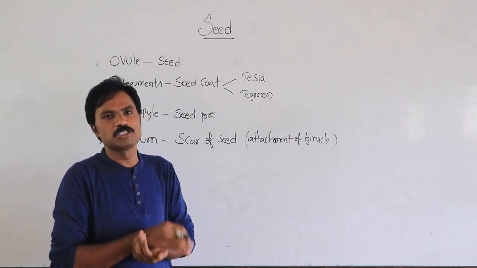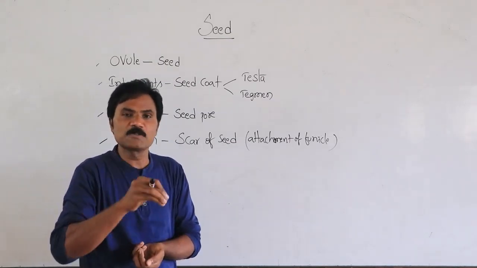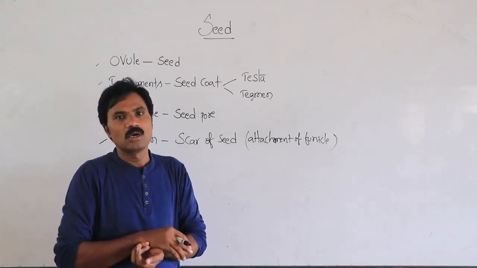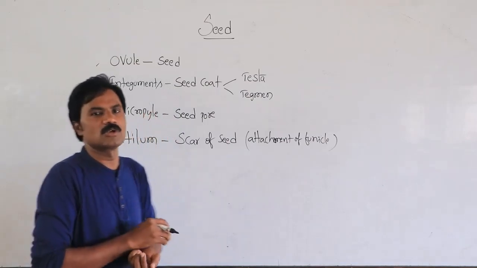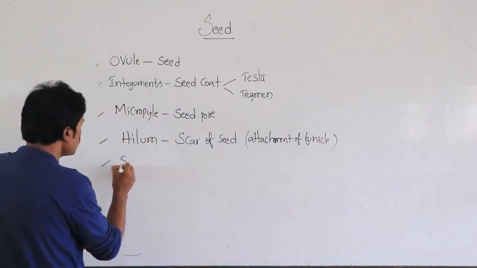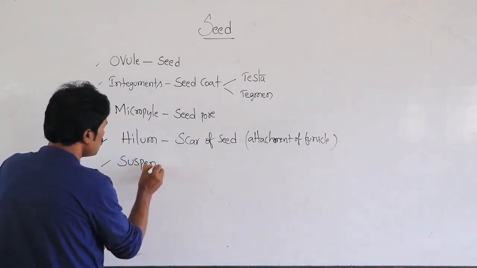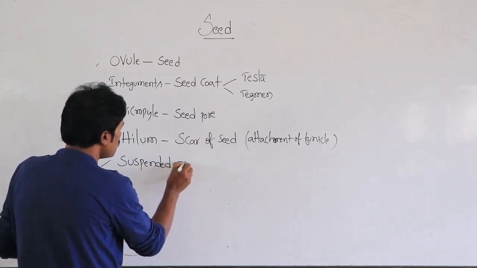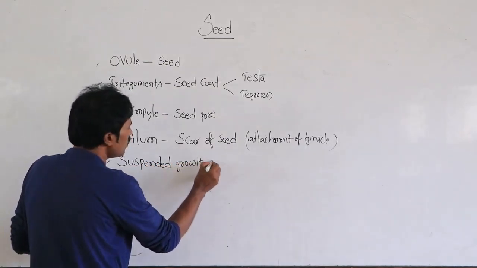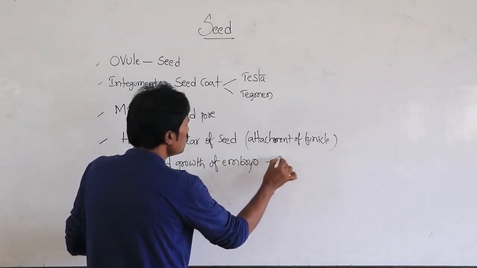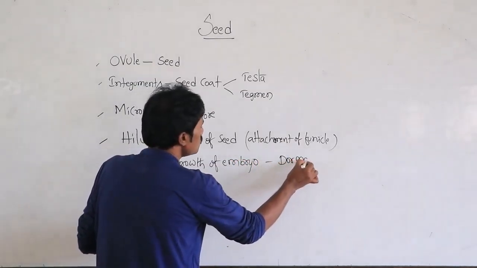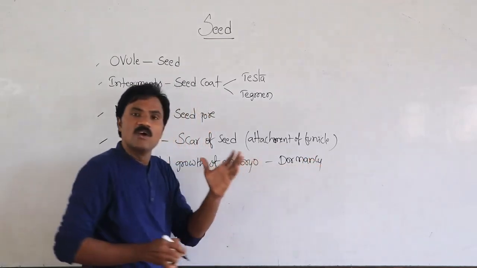After complete maturation of the embryo, it takes a resting position, or its growth is suspended. What do we call this suspended growth of the embryo inside the seed? We call it dormancy.